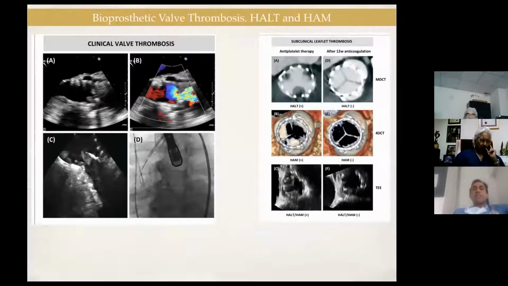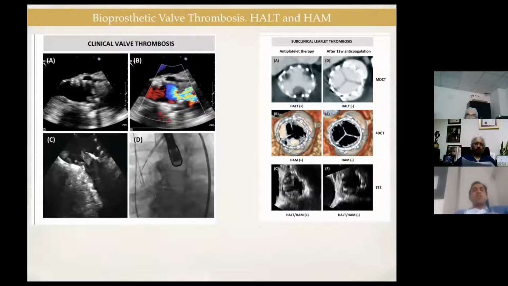What is bioprosthetic valve thrombosis? There are two terms: HALT and HAM. HALT is hypoattenuated leaflet thickening, and HAM is abnormal mobility. On the left side is a clinical valve thrombosis. This patient is symptomatic, and you can see the presence of thrombus on the leaflets. These are not my slides; I borrowed them from a paper published in JACC.